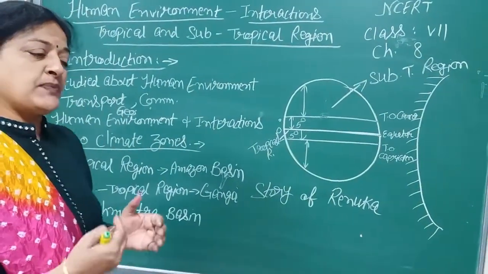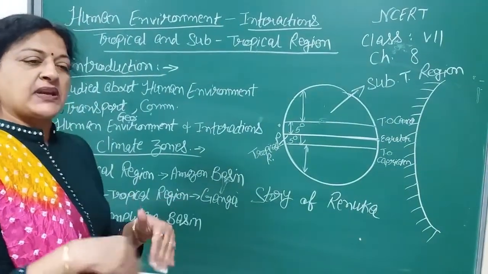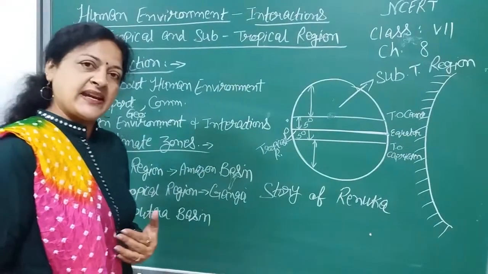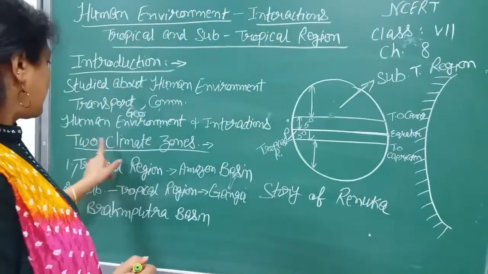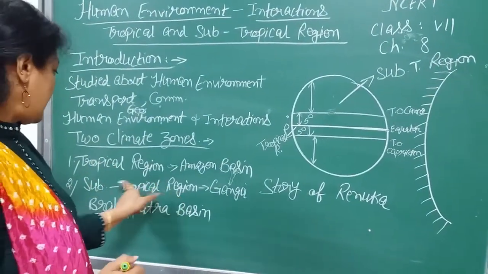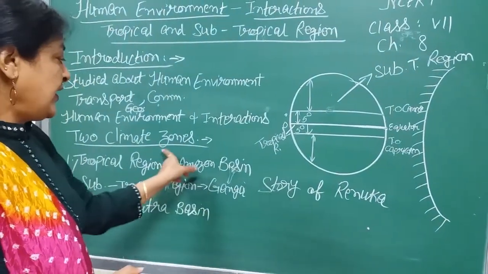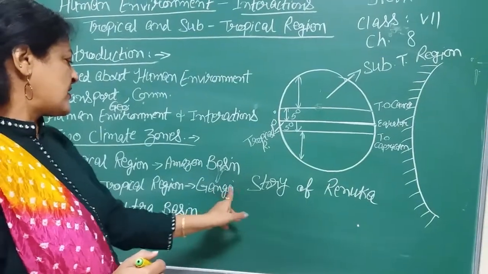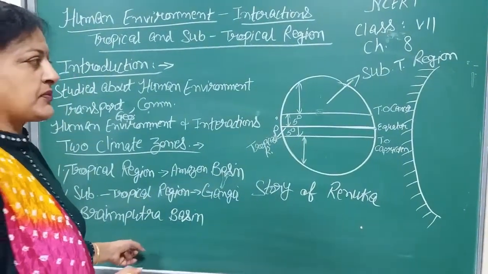It means when we people live in an environment, we also interact with that type of environment so that we may be adjusted there. In this chapter, we will be studying about tropical region and subtropical region. In the tropical region, we will be covering the Amazon basin, and in the subtropical region, we will study the Ganga Brahmaputra basin.